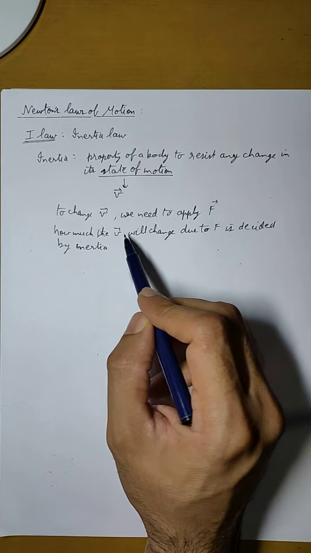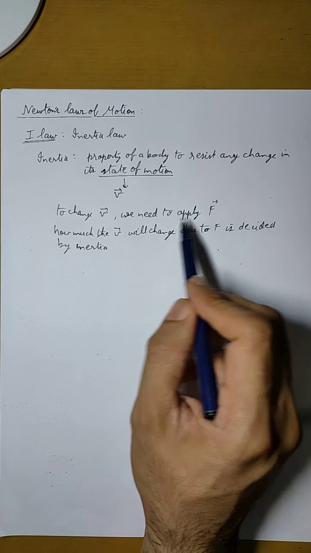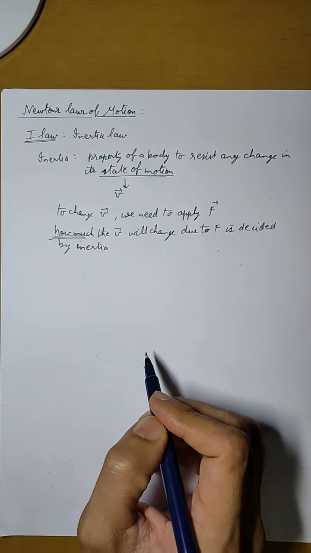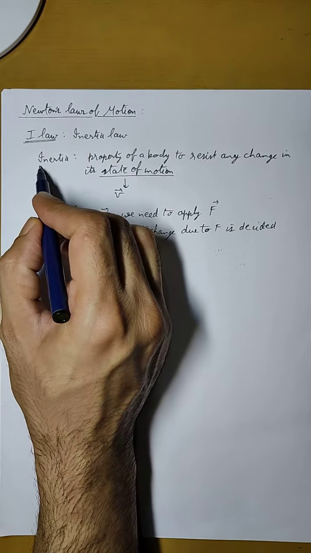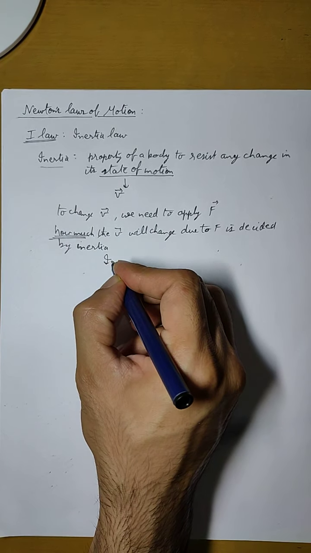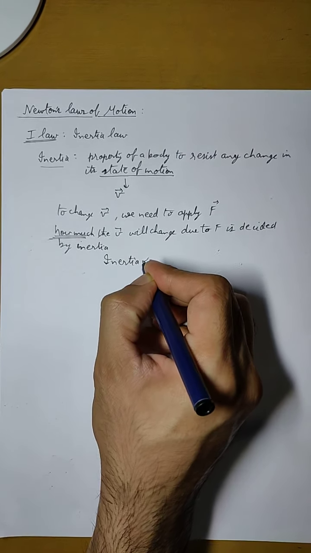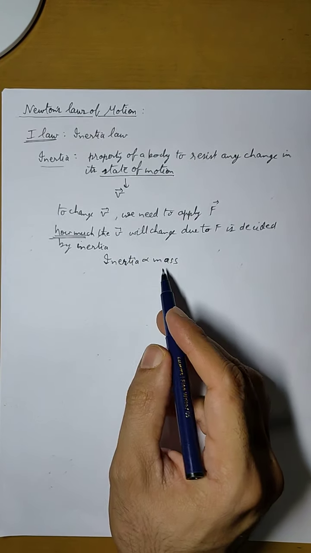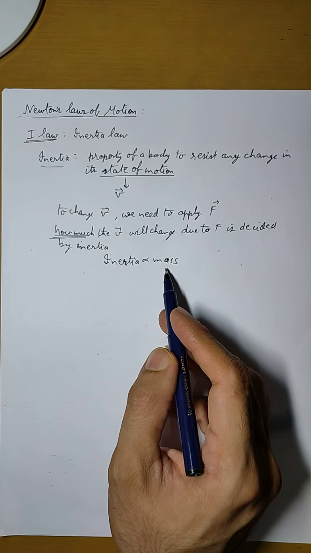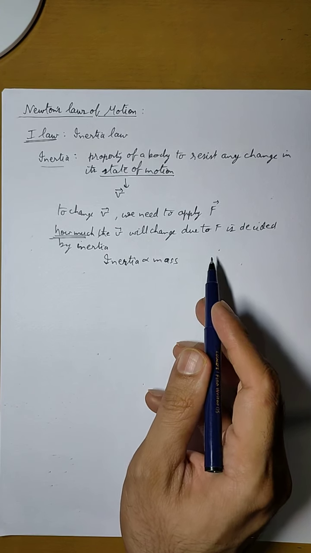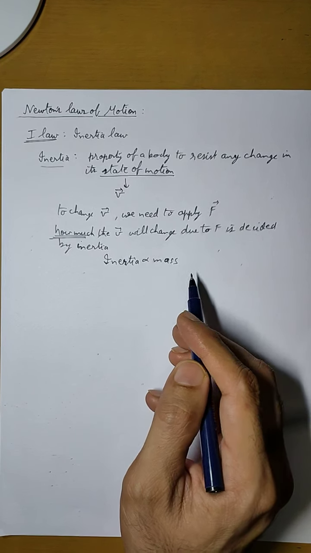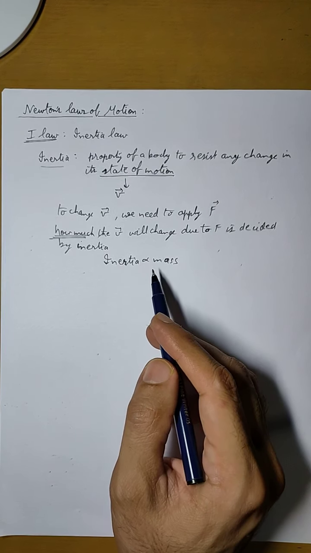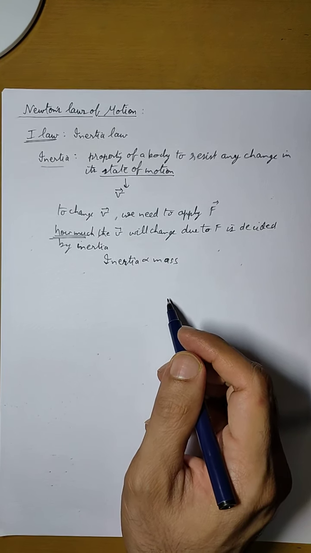But how much will this change be due to application of force? It is dependent upon inertia, and inertia is directly proportional to mass. That means if the body is heavy, it will be more difficult for a force to change its state of motion. And if the body is light, it will have less inertia, and its state of motion can be easily changed with the help of force.